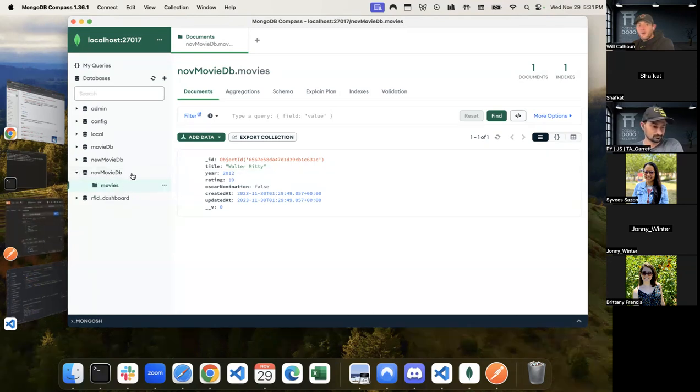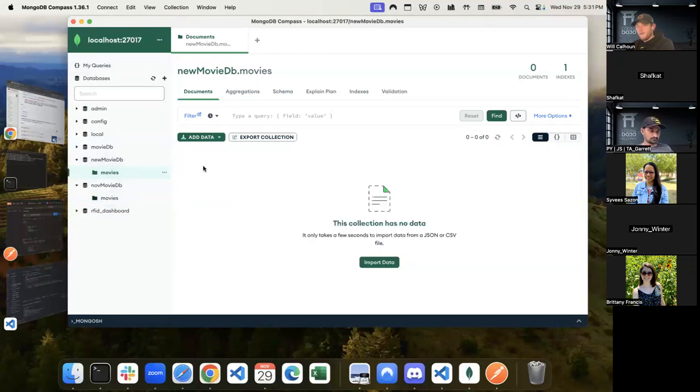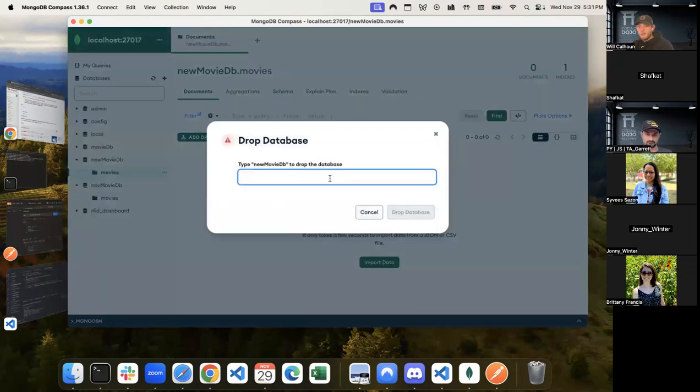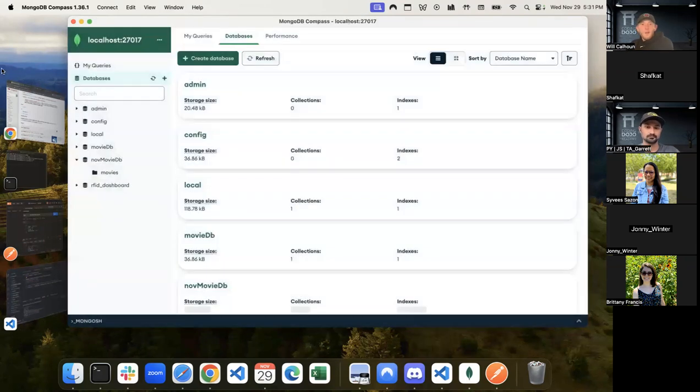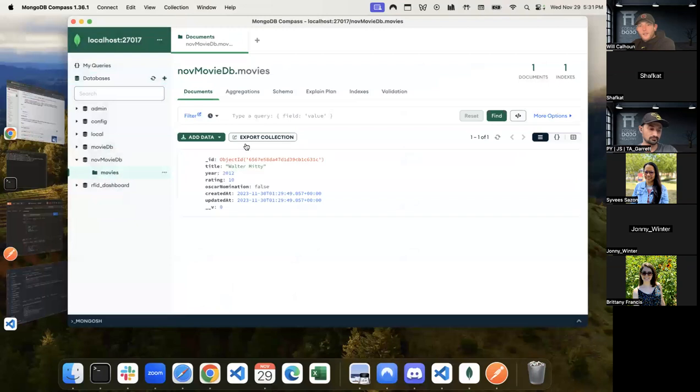But now, because we're on New Movie DB, and that's what we actually used, you can see here it doesn't have anything in there because we didn't run it while it was on there. It just says created. So I'll actually just delete this. Okay. So now we actually have one movie, and you can see the information that was created for us. It created this underscore ID, created at and updated at, and then it gave us the version here. So we have a rating of 10, year, Walter Mitty, an Oscar nomination, false. Okay, let's go ahead and create one more movie.